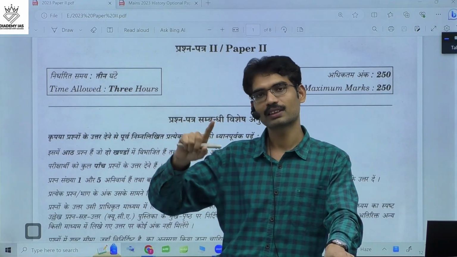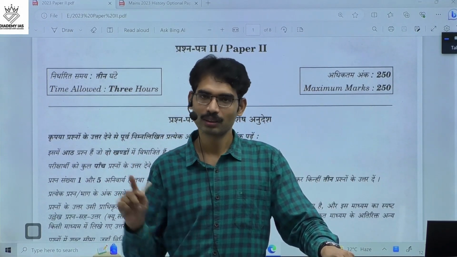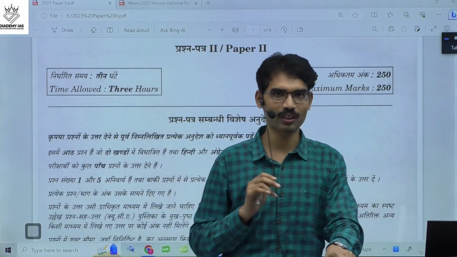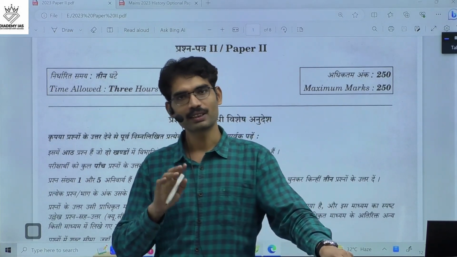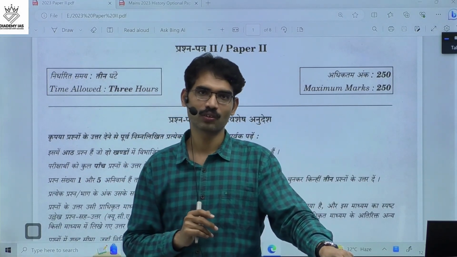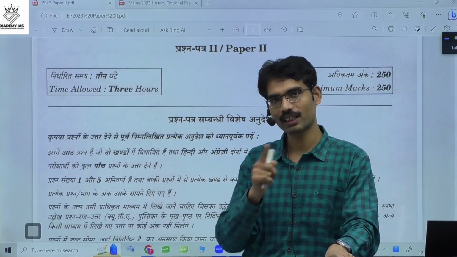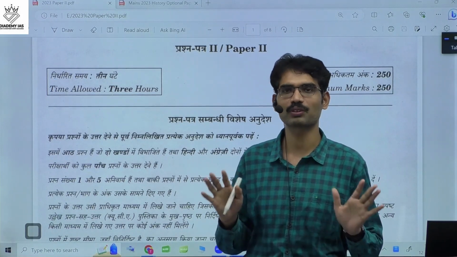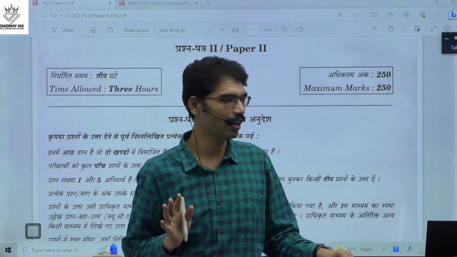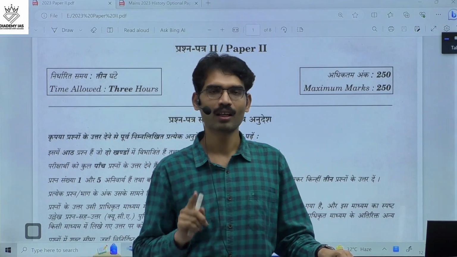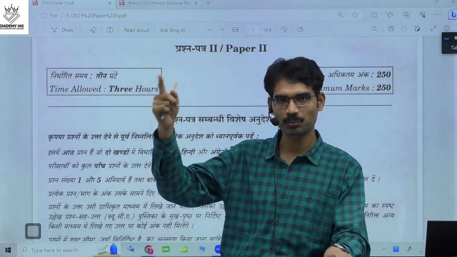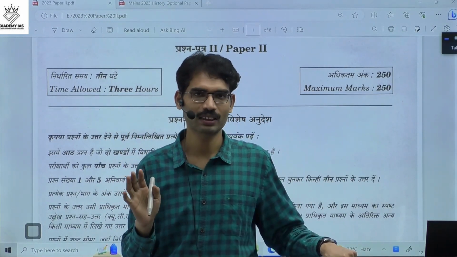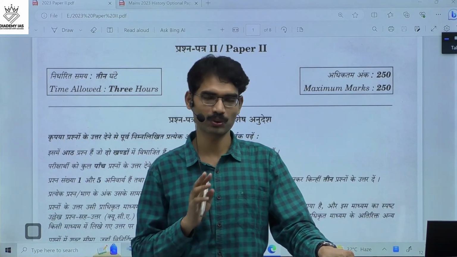And Shekhar Bandyopadhyay is the other book for modern India. In the last few years, questions were asked from Shekhar Bandyopadhyay. Earlier, Bipin Chandra was the main source for modern India, but once again, in between few years, there was a gap. This year, only a few questions are from Sumit Sarkar. And one question is with respect to post-independence. There was a completely different book, and it's very difficult to understand. The question itself is very difficult in post-independence.